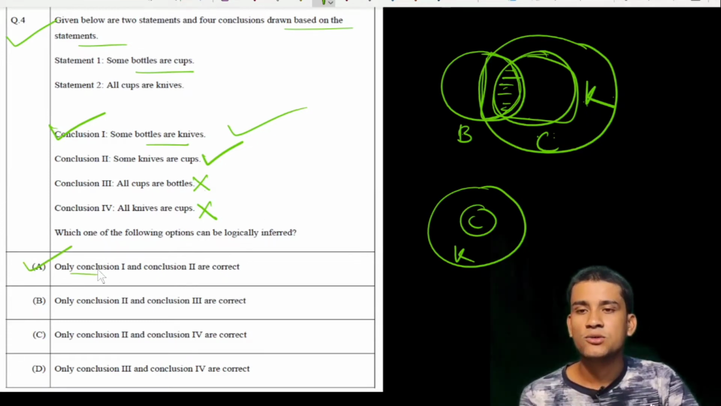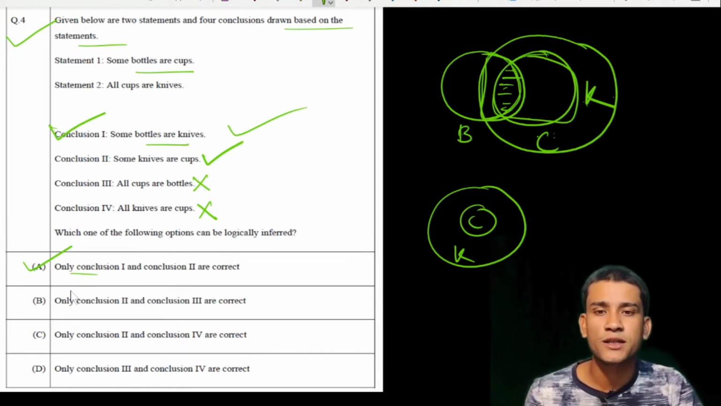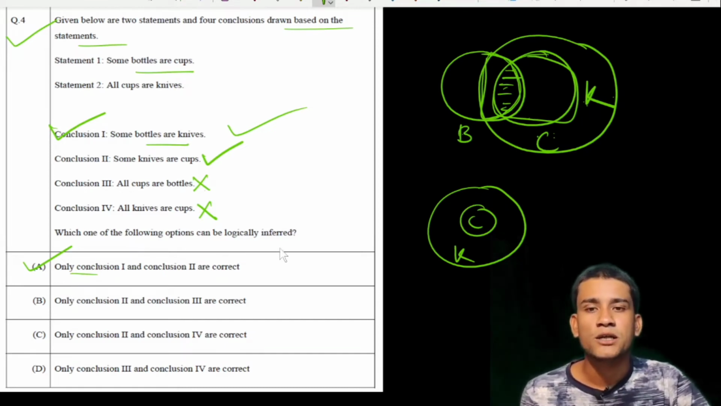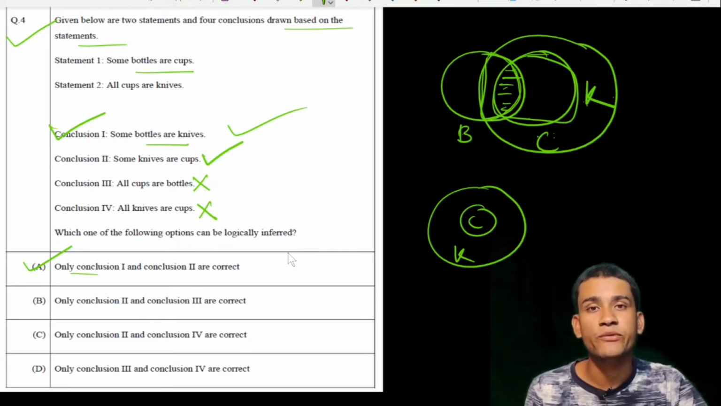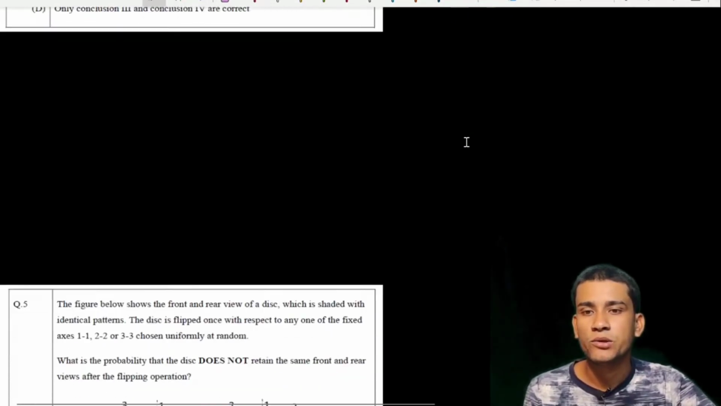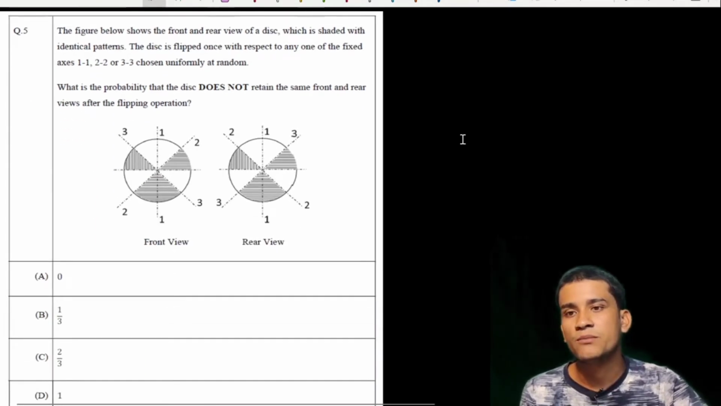In this type of problem, that is the problems of syllogism, if you do them using the Venn diagram, then this will be very easy for you. Now you will go to the next question, question number 5. This is also a question, but the question is a little bit tricky.